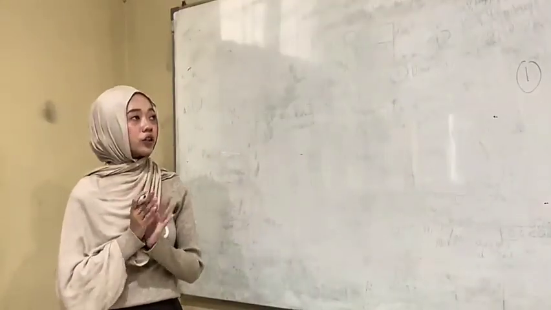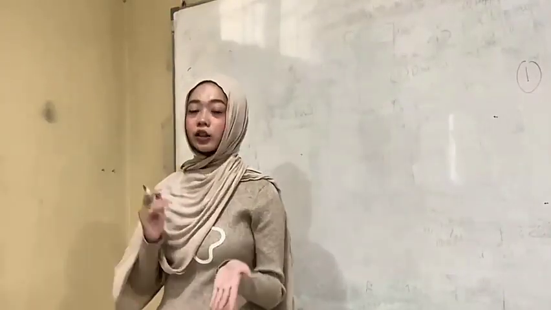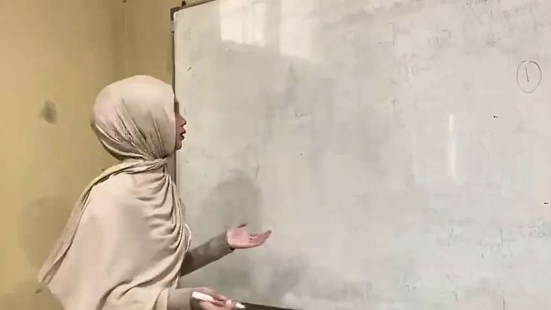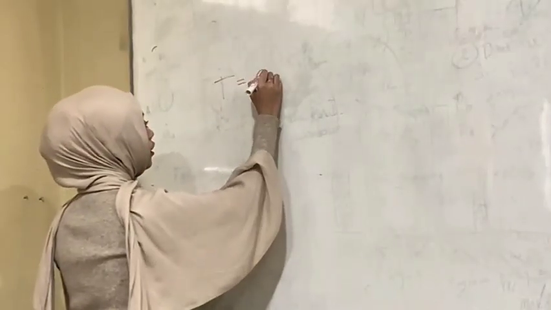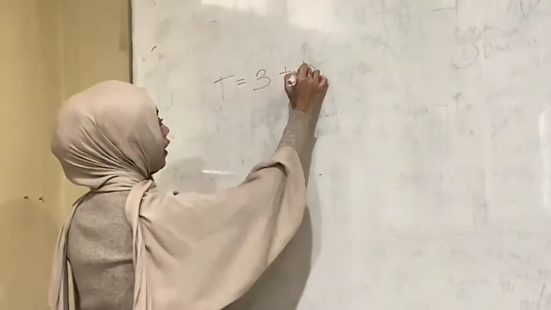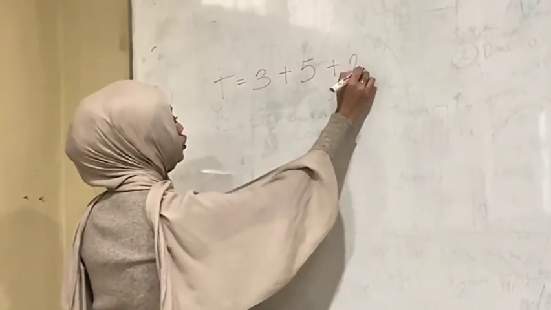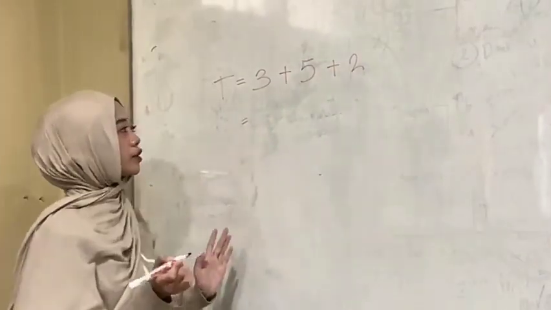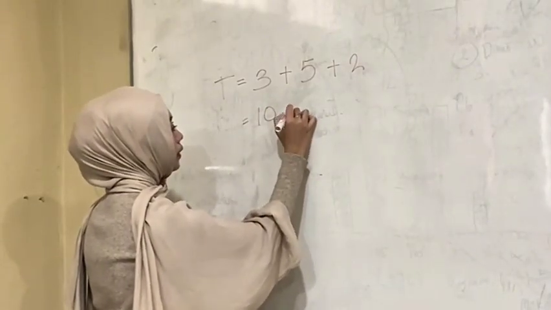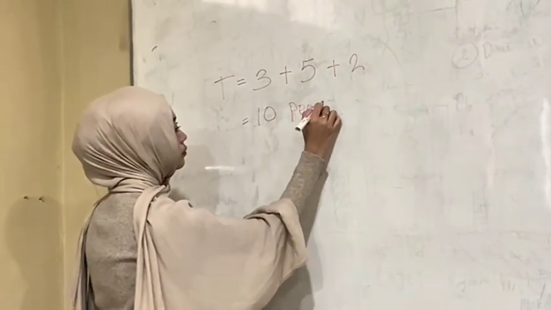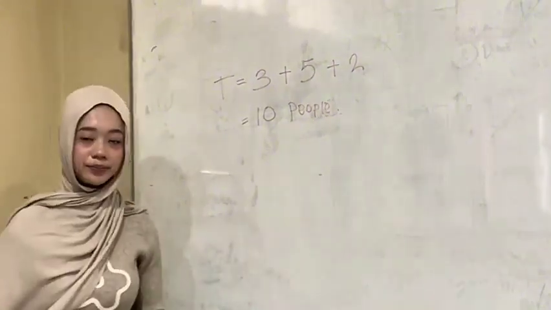Now, if we use the total frequency formula, the total number of people T is 3 plus 5 plus 2. The total number of people is 10 people in total.